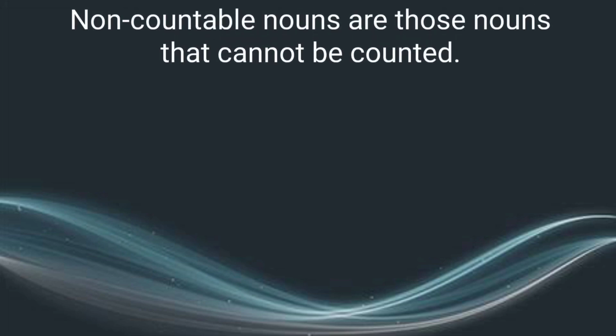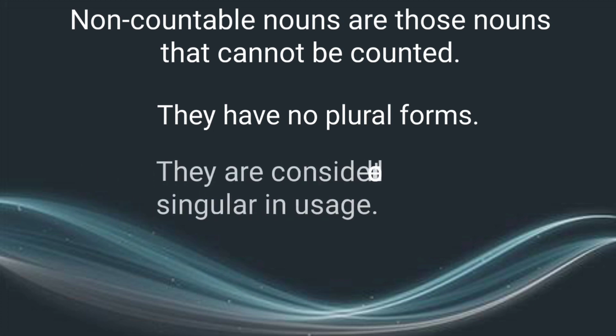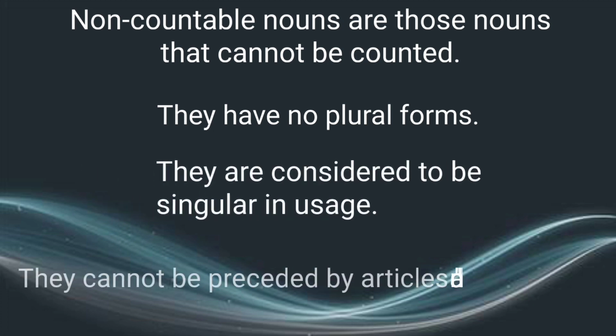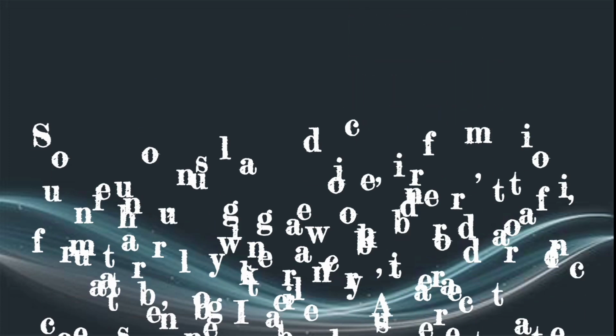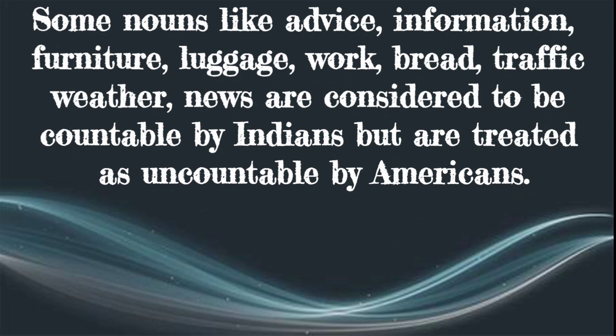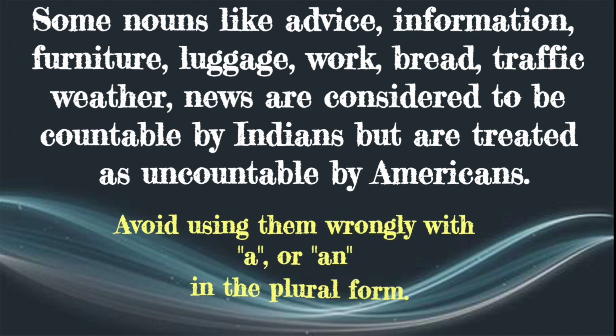Non-countable nouns are those nouns that cannot be counted. They have no plural forms. They are considered to be singular in use. They cannot be preceded by articles a and an. The examples are on your screen. Please note that some nouns like advice, information, furniture, luggage, work, bread, traffic, weather, and news are considered to be countable by Indians but are treated as uncountable by Americans. Avoid using them wrongly with a or an in the plural form.